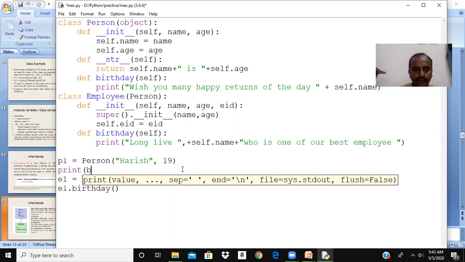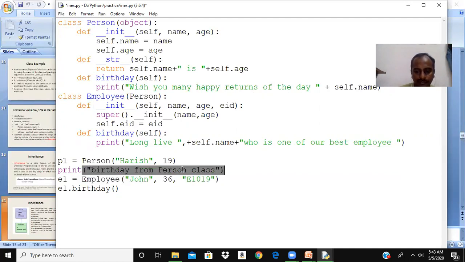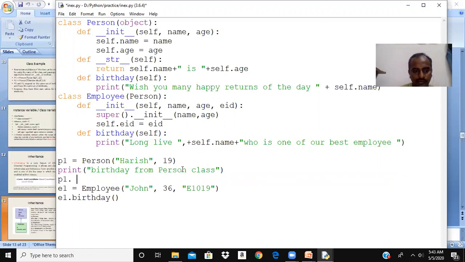Print, here I'm saying birthday from person class. Then I'm calling p1.birthday. Then again here I'm saying print birthday from employee class. Okay, let me run this.